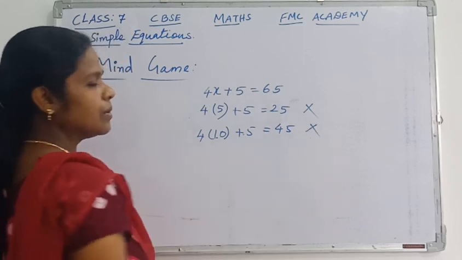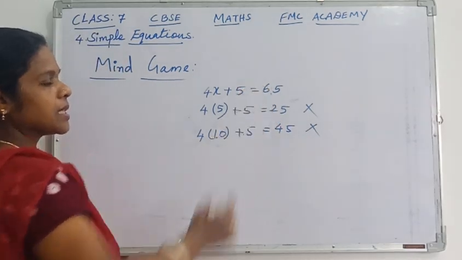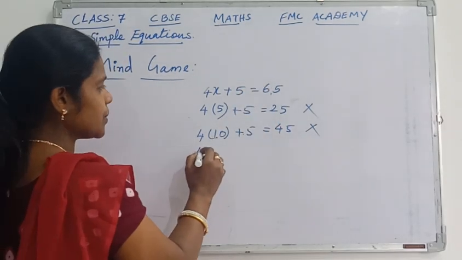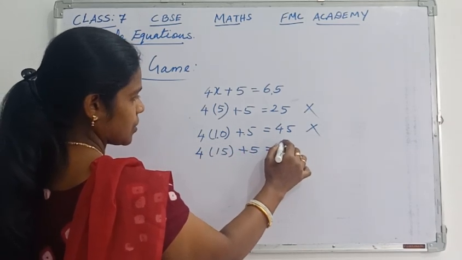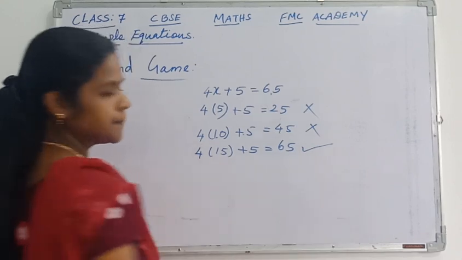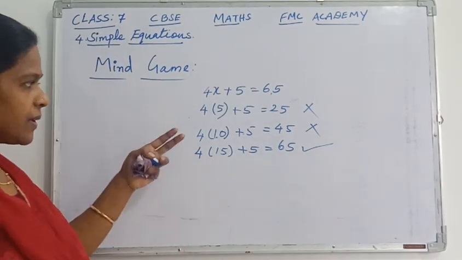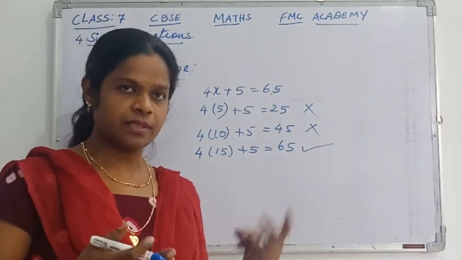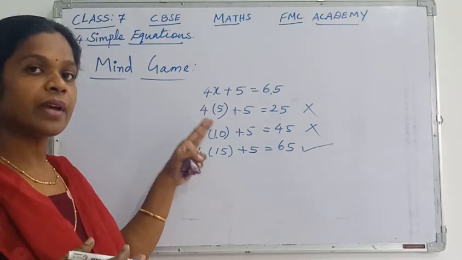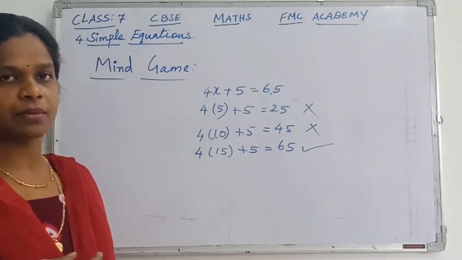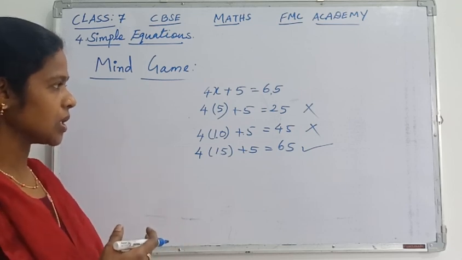This is also not the right answer because we want 65. Then suppose you take 15: 4 into 15 plus 5, now you are getting 65. This way we are just trying. This is called the trial and error method. We are trying different values in place of x.